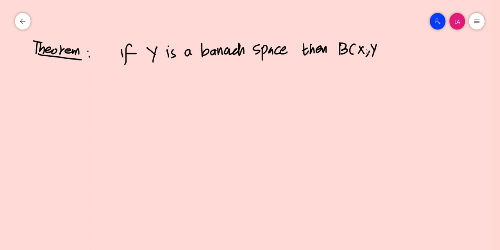The theorem states that if Y is a Banach space, then B of XY is a Banach space.